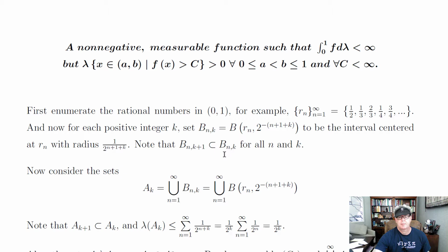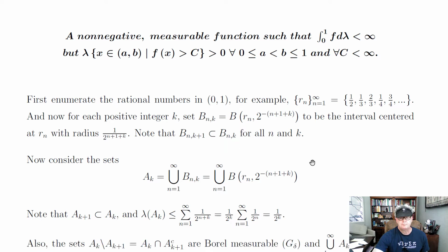And in particular, for each k, if you increase k by 1 or any number, then of course the intervals get smaller. They're still centered at R sub n, so it would be a subset. The ball centered at R_n with radius this, but with k plus 1, is obviously contained inside here. All right, so you do that with each rational.